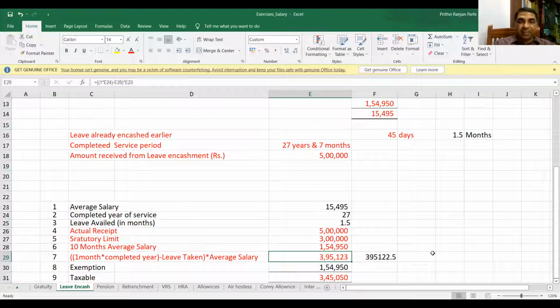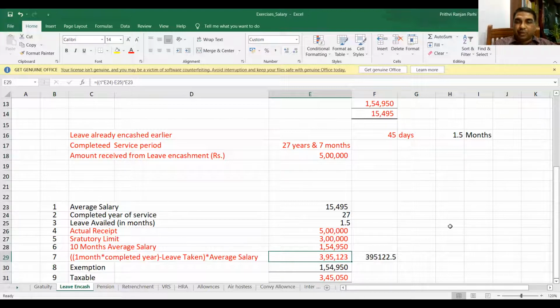So 25.5 months into average salary. So how much is it? Average salary is 15,495. Okay, so if you see, 15,495 into 25.5 will get a figure of 3,95,123. Okay, understood?